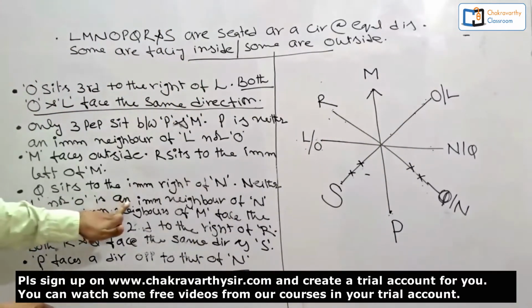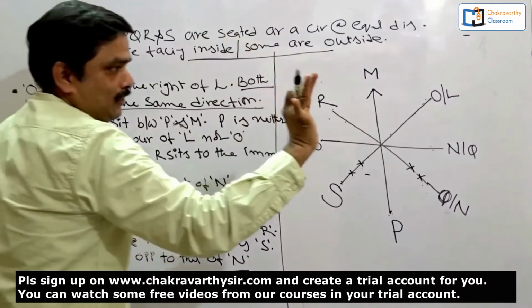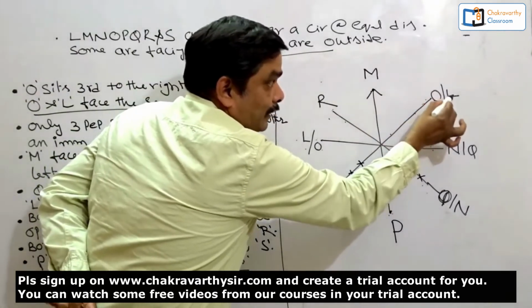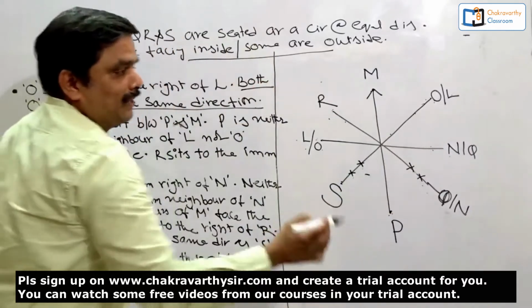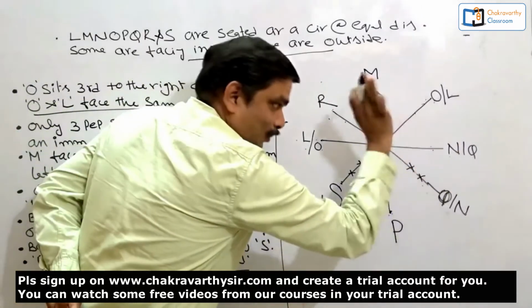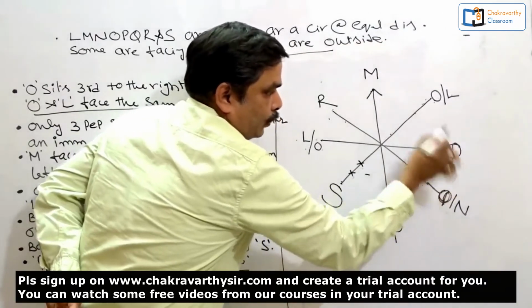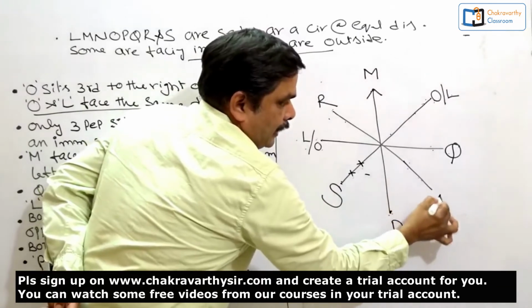Neither L nor O is an immediate neighbor of N. Now, very clear information, you see. This place must be given to O or L. Neither L nor O is an immediate neighbor of N. What's the meaning of this one? This place should not be given to N. Then who is left out now? It must be given to Q, and N must be here.